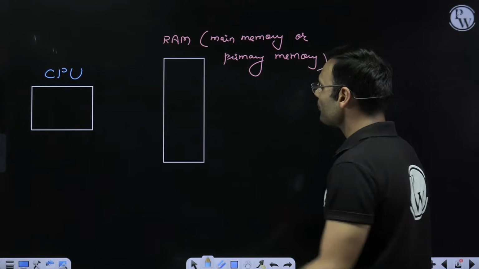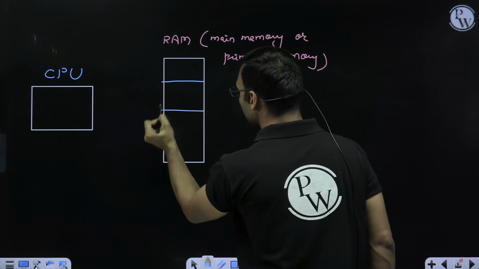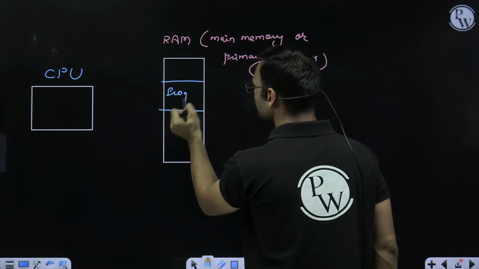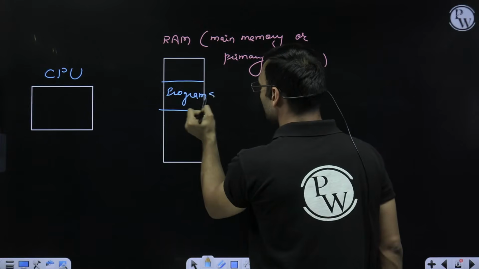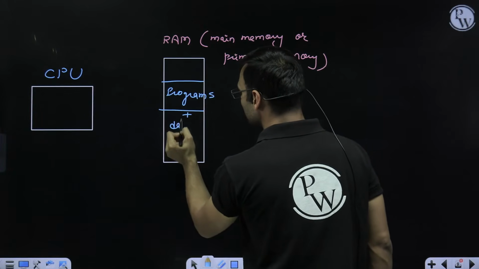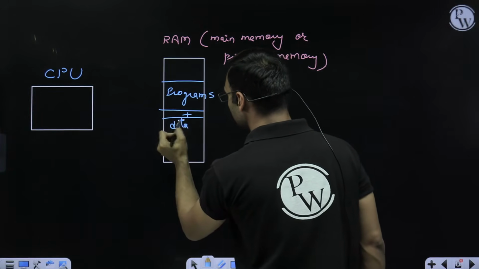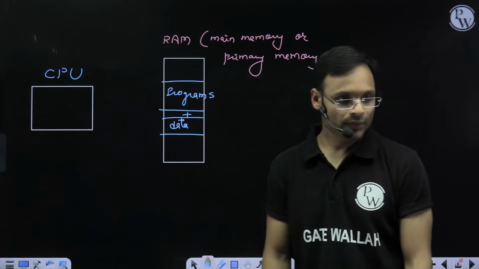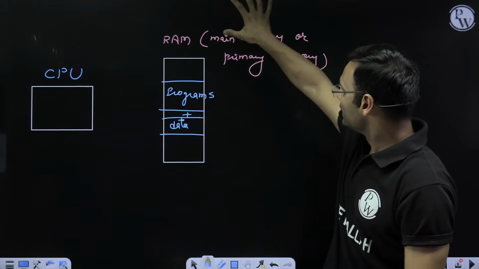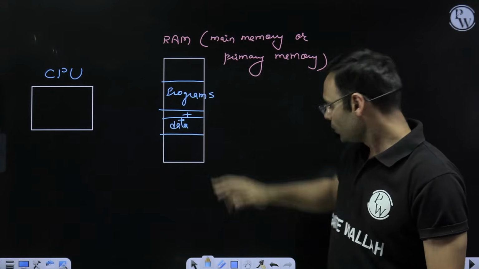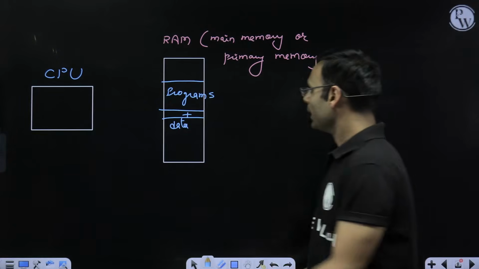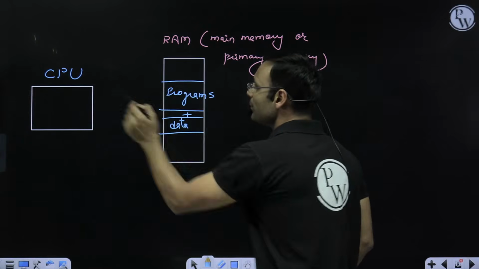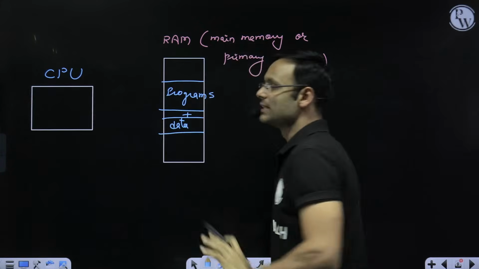So in the RAM, what happens? In the RAM, you have your programs which you want to run, and to run the program, whichever data is needed. Integer values, character values, everything. So this is the basic idea. In the RAM, programs and data are stored and the CPU is taking them one by one and executing them.